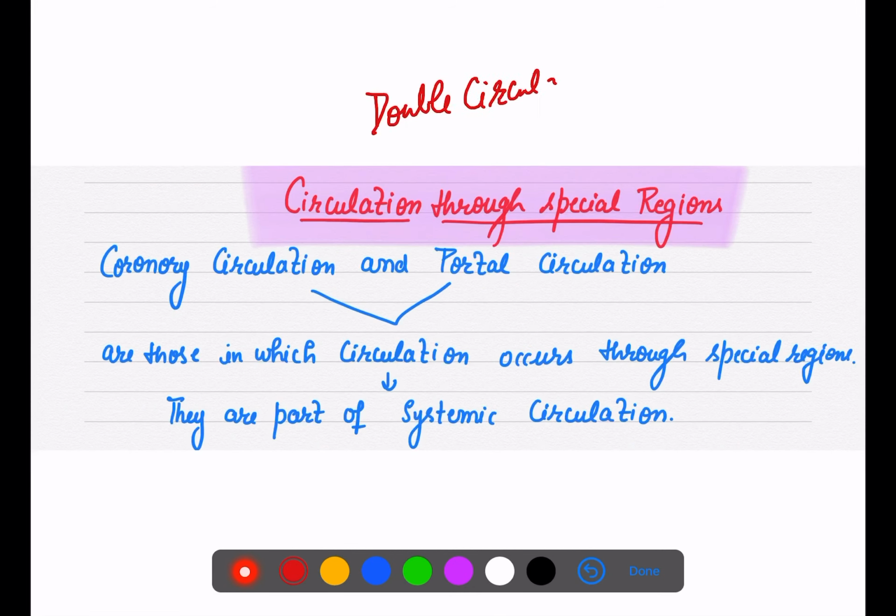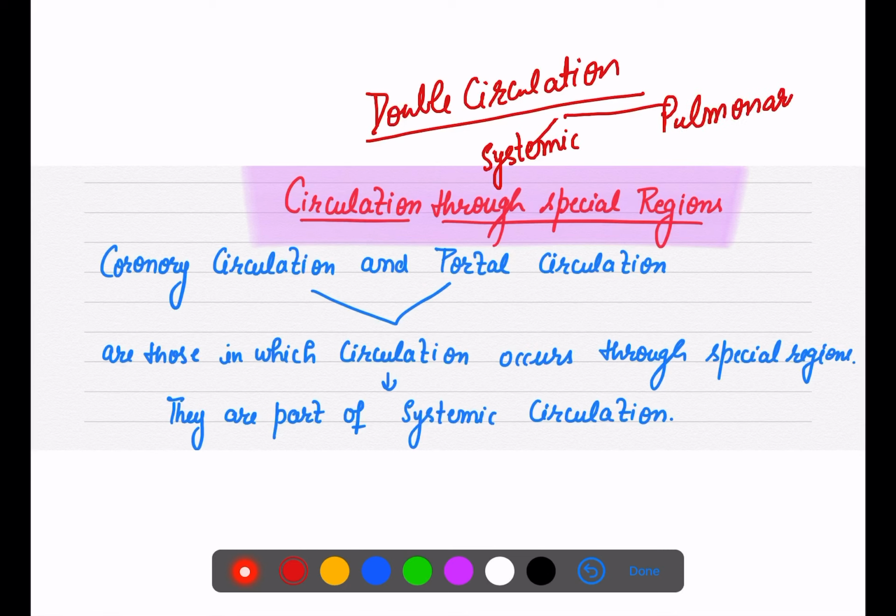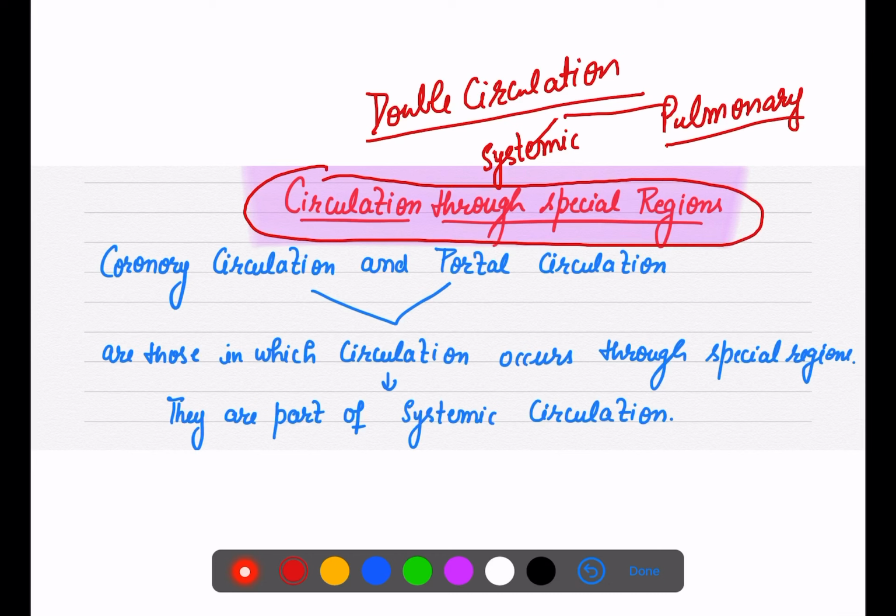Double circulation. And I already talked about double circulation, that is two types of circulation, systemic as well as pulmonary circulation. So now there is another special kind of regions which help in circulation. So there is, I will say, circulation which happens through special regions, and that we have to discuss in this topic.